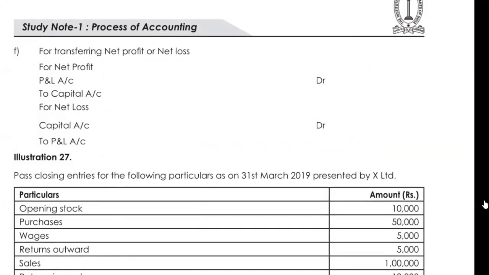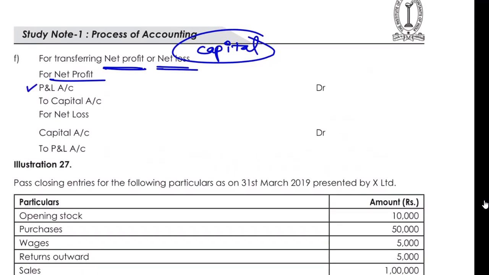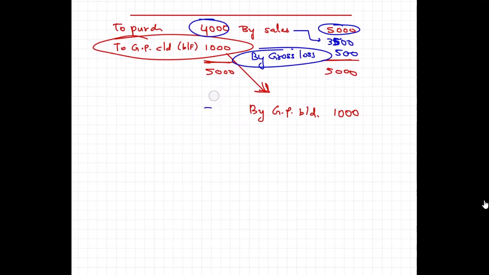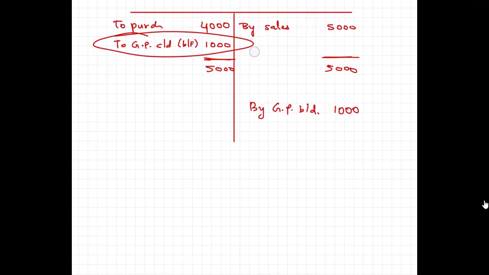And at last, when we transfer the net profit or net loss to the capital account, what do we do if we have a profit? If we have a profit, we debit the P&L account and we credit the capital account. And the reverse happens when we have the loss. We debit the capital and we credit the P&L account. For example, let's go to our first situation where we had a profit of 1000 rupees.